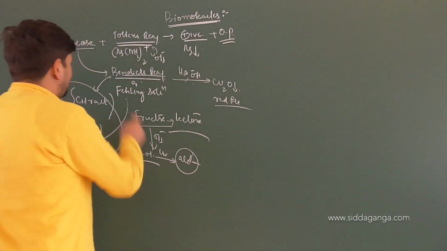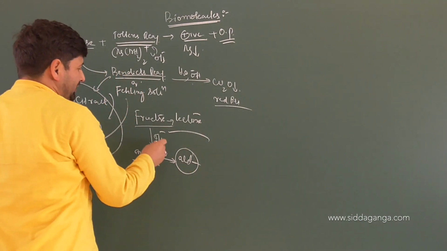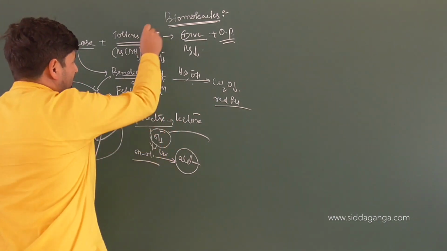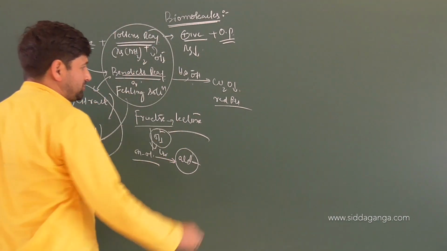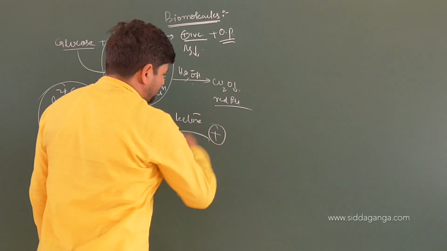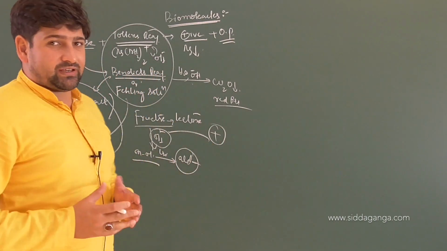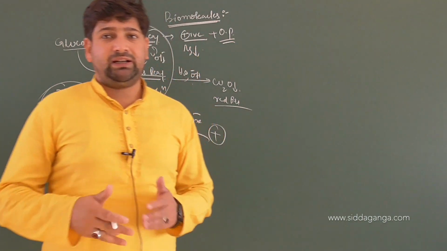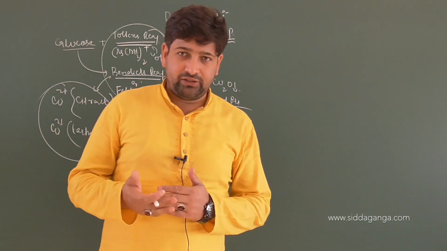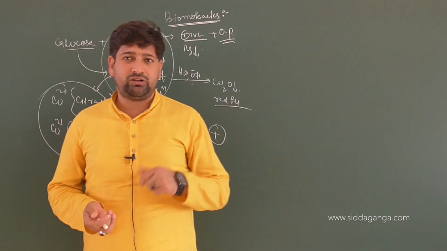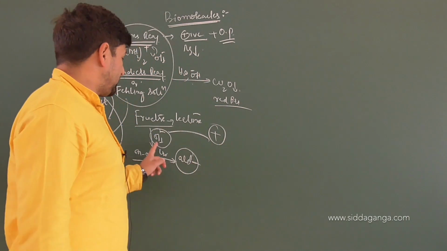So this aldehyde, as we have seen, in the basic medium will show reaction with all the three reagents respectively, so it will also give a positive test. So it is very difficult to confirm on the basis of Benedict's reagent or Fehling's solution or Tollens' reagent with respect to fructose.